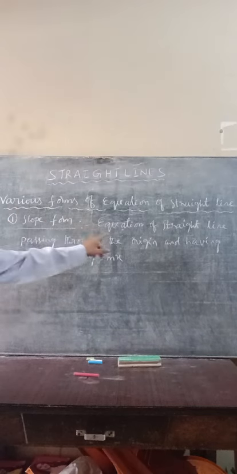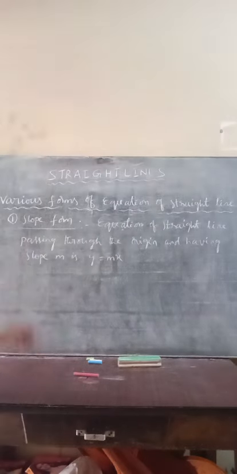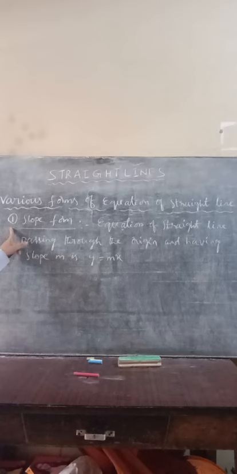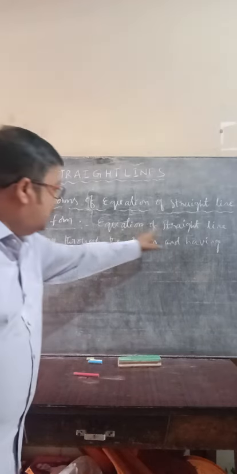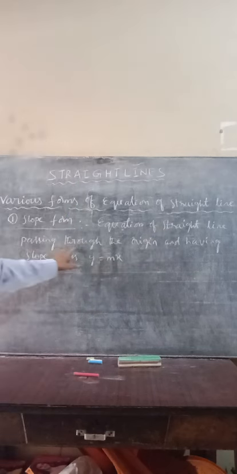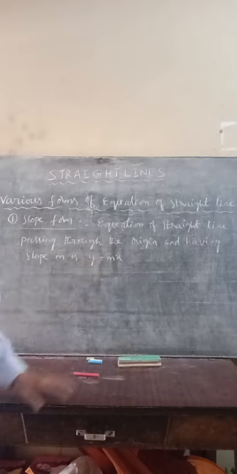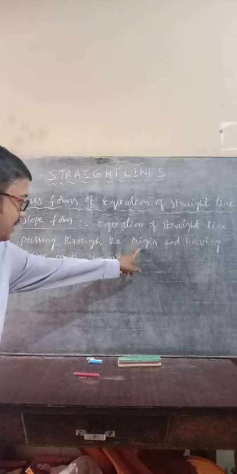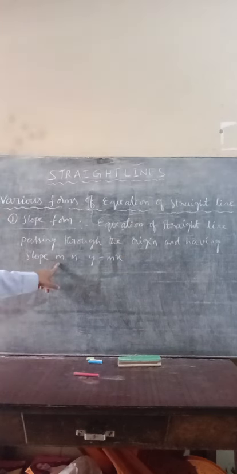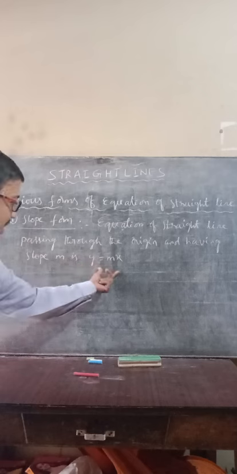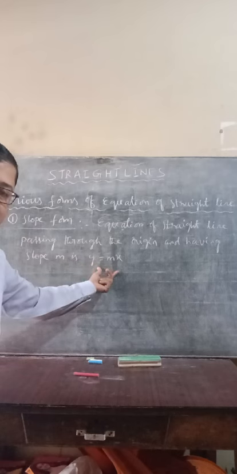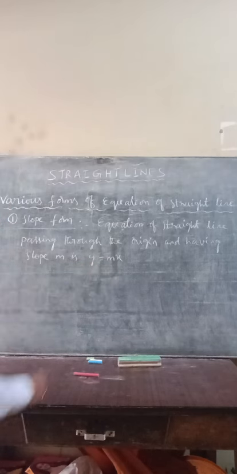Various forms of equation of straight line. The first one is slope form. Slope form means the equation of a straight line passing through the origin and having slope m is y equals mx. If a line passes through the origin and the slope of the line is m, then the equation of the line in slope form is y equals mx.